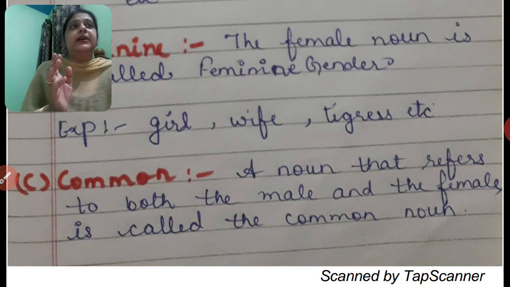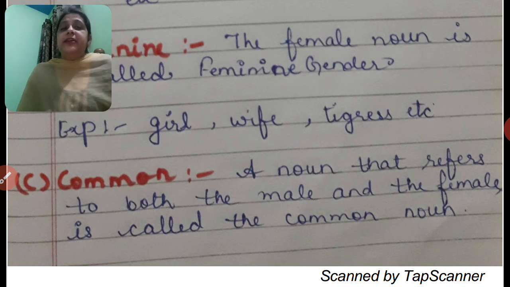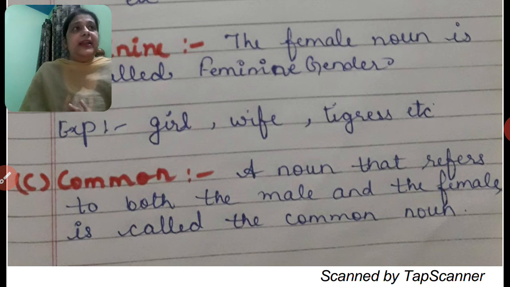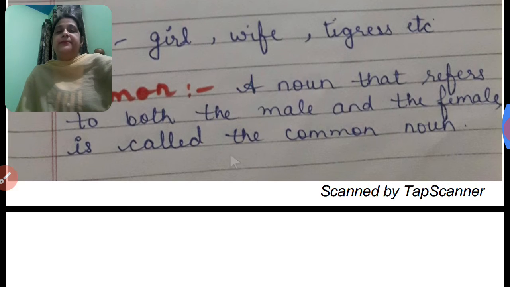For example, teacher. A teacher can be male or female. So teacher is a common gender. And doctor. Doctor can also be male or female, so doctor is also common gender.